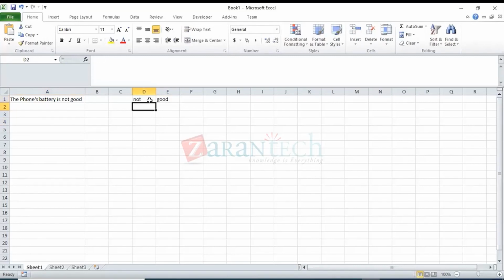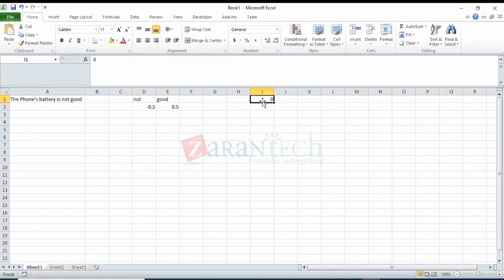Now whenever it's assigning the weightage, let's say not has a weightage of minus 0.5, and good has a weightage of plus 0.5. When we take the complete weightage of this sentence, it will give us 0.